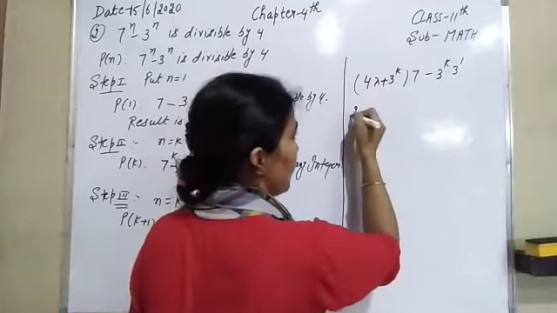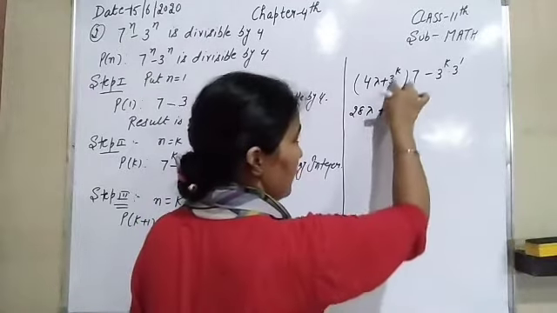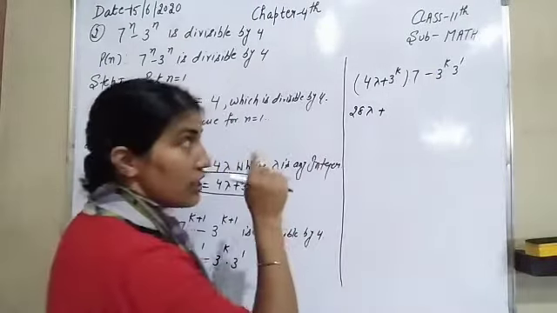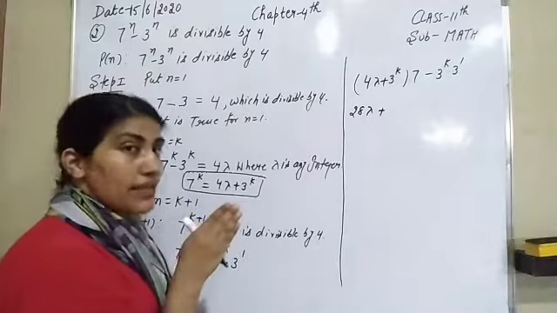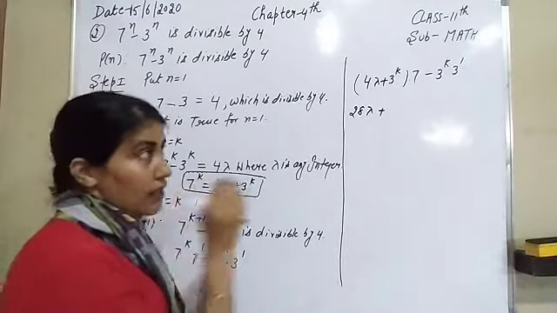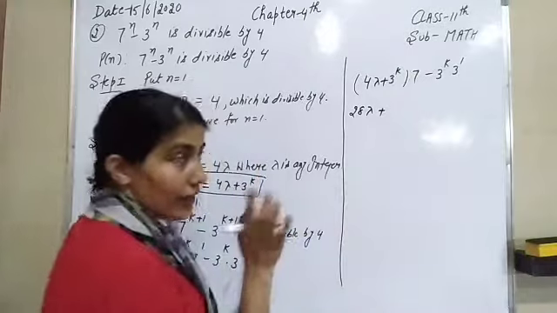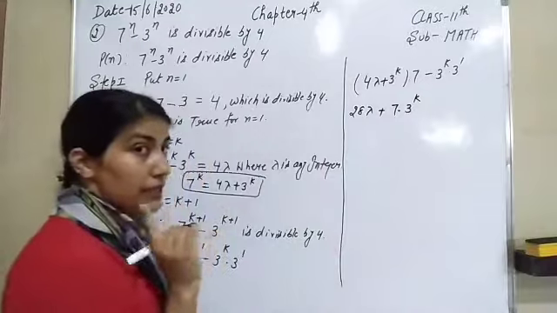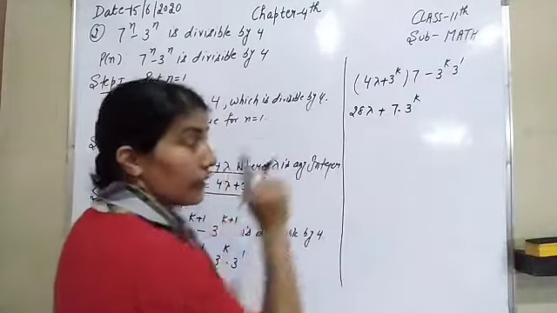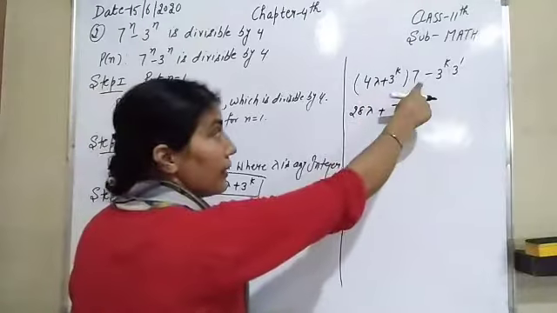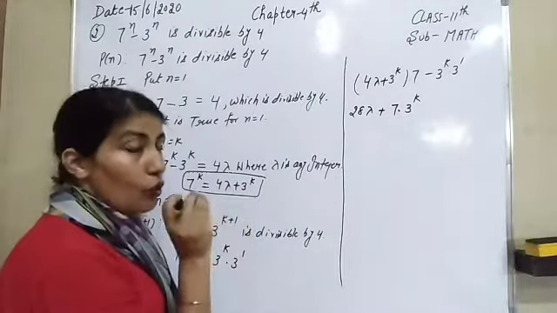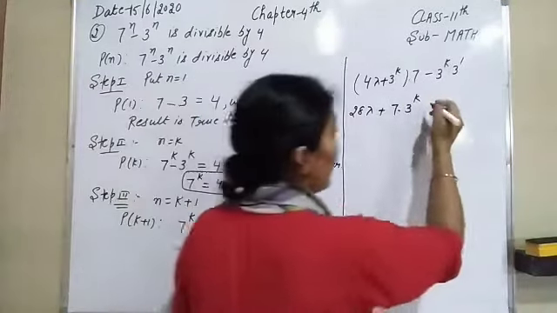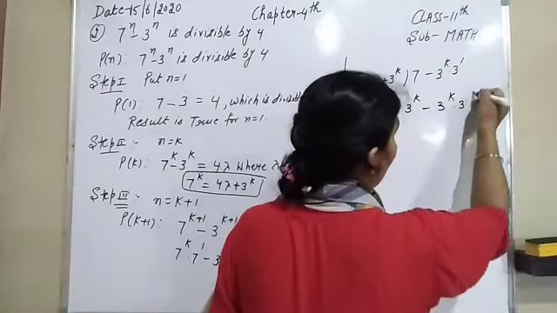So 7 into 4, that is 28 lambda, plus 3 raised to power k into 7. If here is power k, here 3 raised to power k, 7 raised to power k, then obviously it can be written as 21 raised to power k. But here the power k is not there. So you have to write it in this way, 7 into 3 raised to power k. Do not do its multiplication because its power is not k. So it cannot be written as 7 3s are 21 raised to power k. You always have to write it in this form, 7 into 3 raised to power k. And minus 3 raised to power k into 3 raised to power 1.